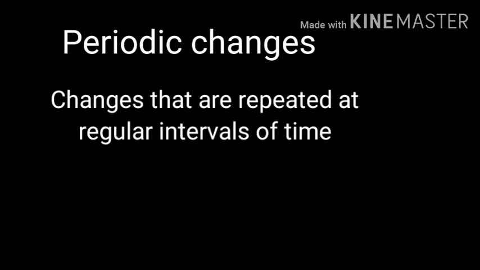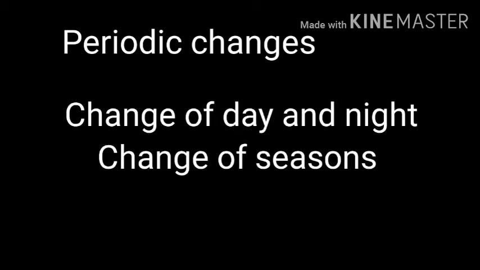Next change is periodic and non-periodic changes. First one, periodic changes. Periodic changes are changes that are repeated at a regular interval of time. Examples of periodic changes are change of day and night, change of season.